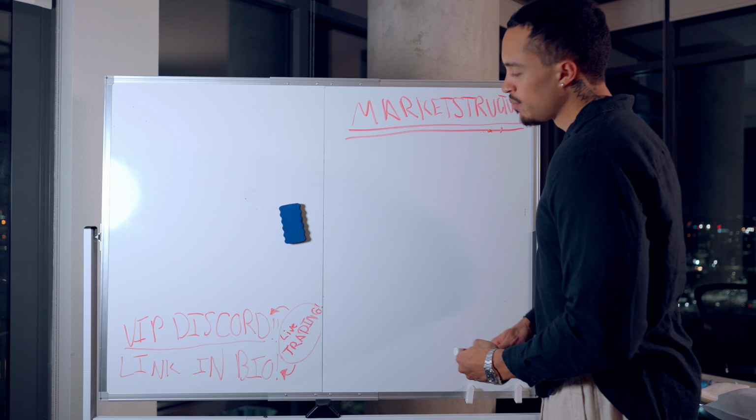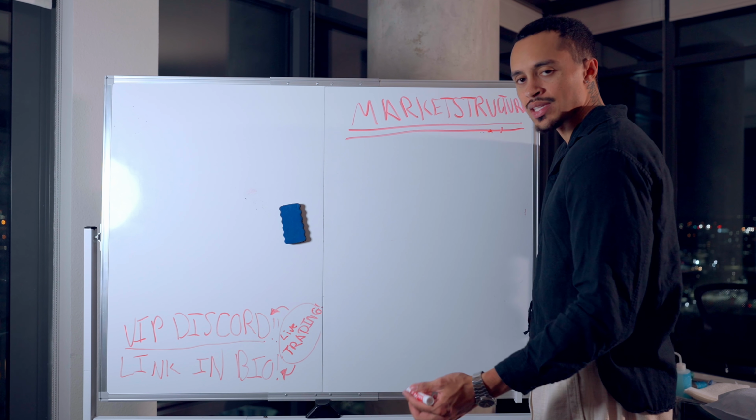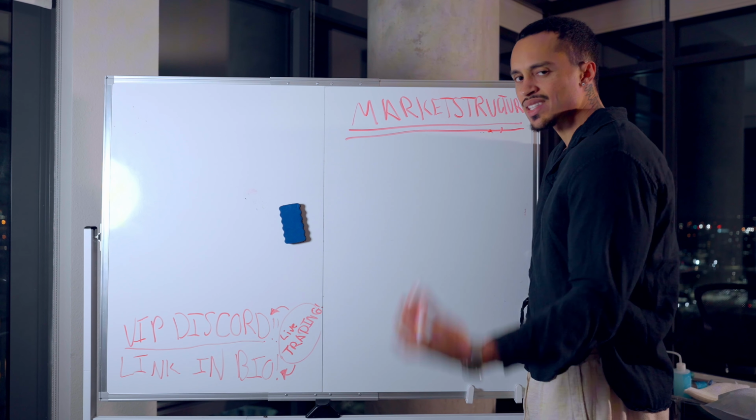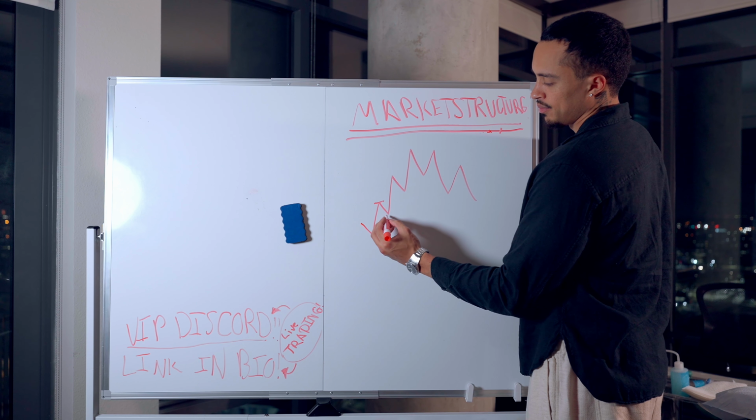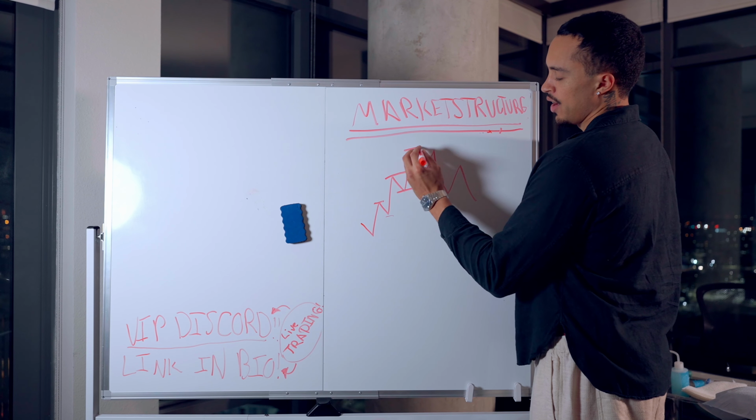Now, why is this important? You don't get into trades against the structure. If we know the market's bullish, why would we get into sells? If we know the market's bearish, why would we get into buys? We got higher high, higher low, higher high, higher low, higher high.